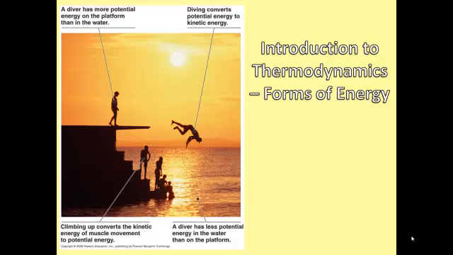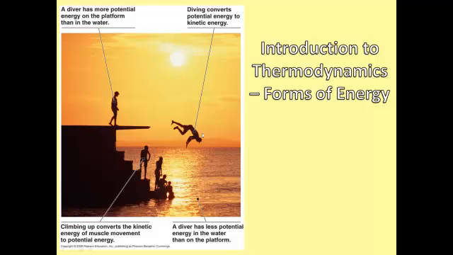We will be discussing forms of energy and the laws of energy transformation. This picture shows different types of energy. First, let's define what we mean by energy. Energy is the capacity to cause change, usually to perform work. The diver on the top of the platform is waiting for his turn to jump off the platform into the water. He has a lot of potential energy, or the potential to change his position from the platform to the water, but he hasn't used it yet.